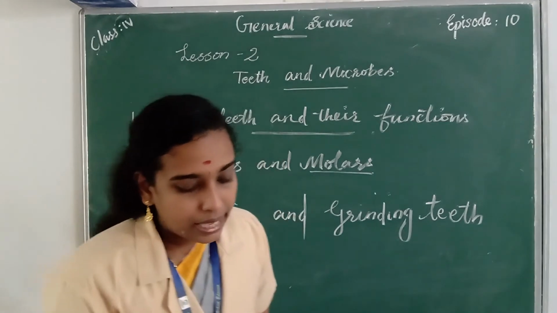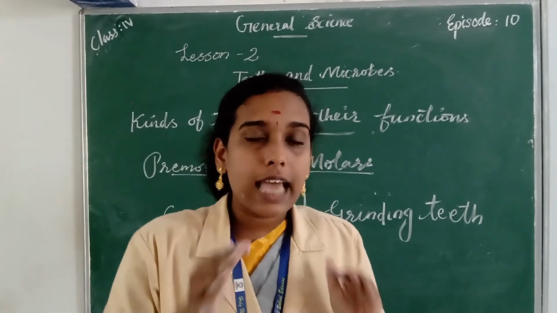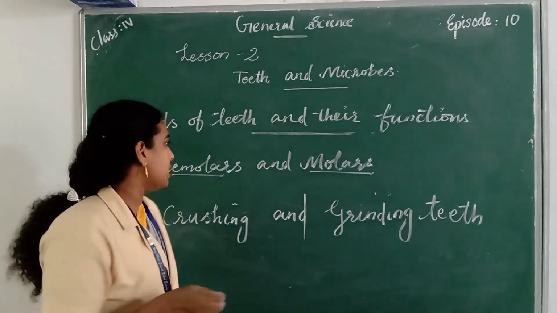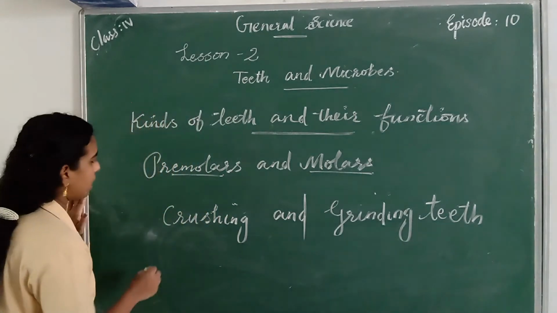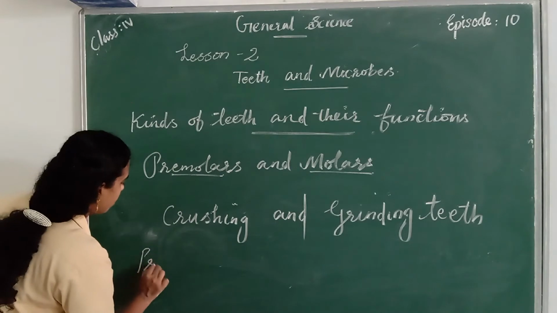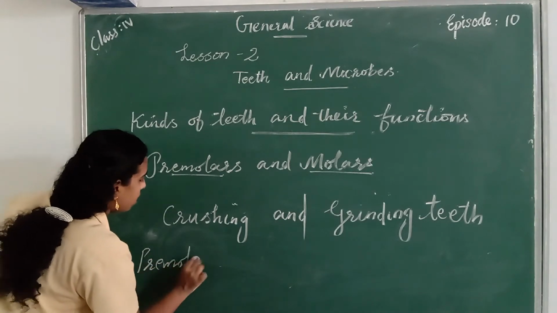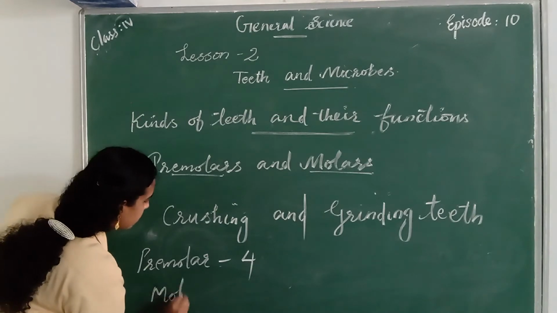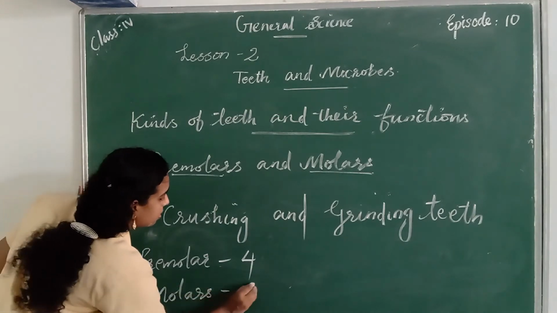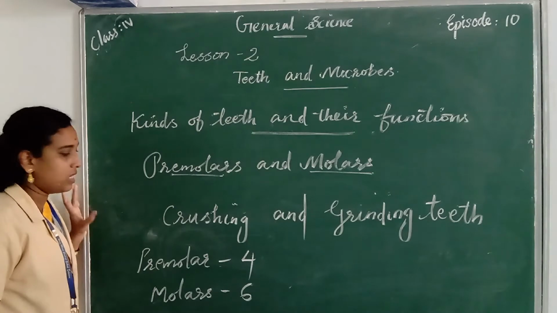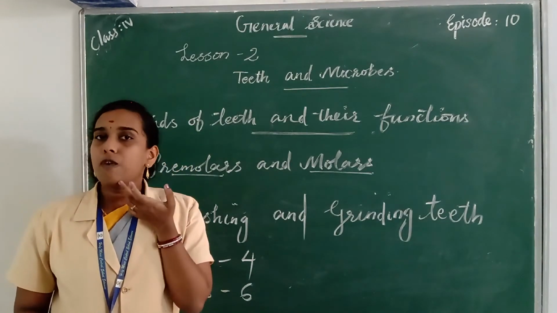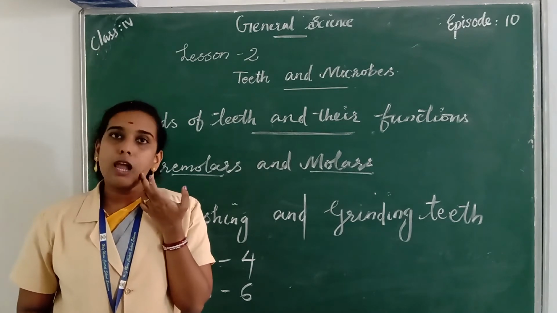There are 4 premolars and 6 molars in each jaw. Which means 4 premolars are present in the upper jaw and 4 premolars in the lower jaw.